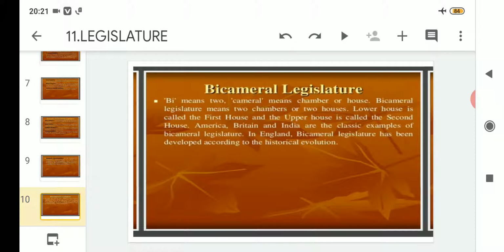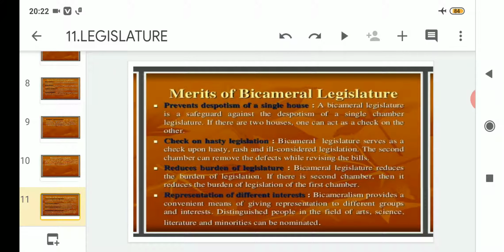So likewise, bicameral legislature has been developed according to historical evolution. Whatever changes or modifications have been made related to the bicameral legislature have been done through the historical evolution. Clear? After that, moving on to the next point, that is the merits of bicameral legislature.